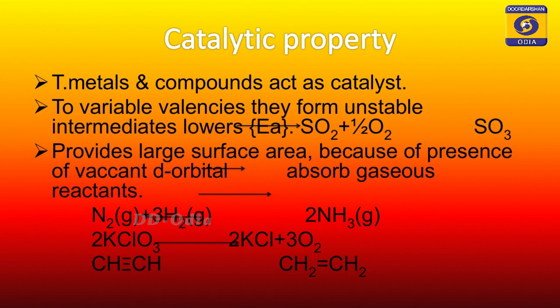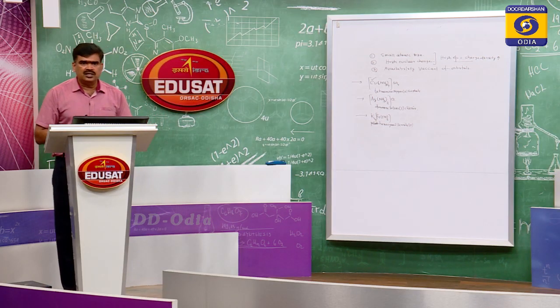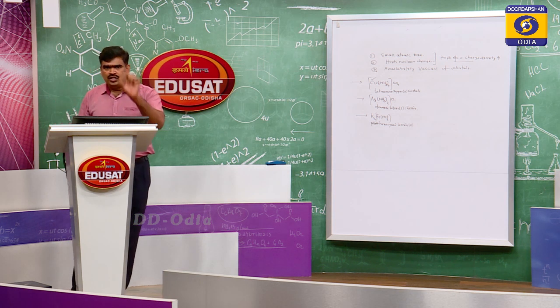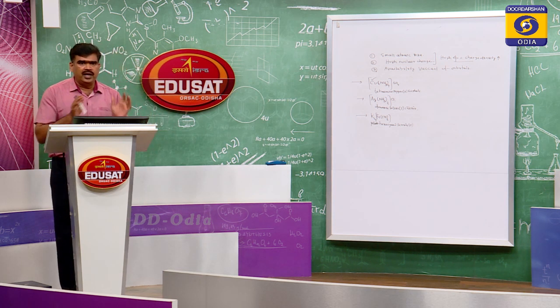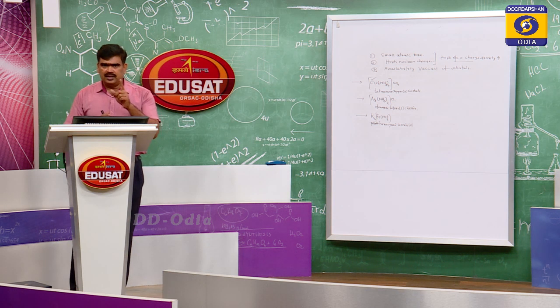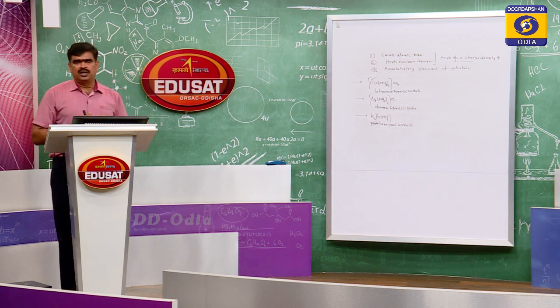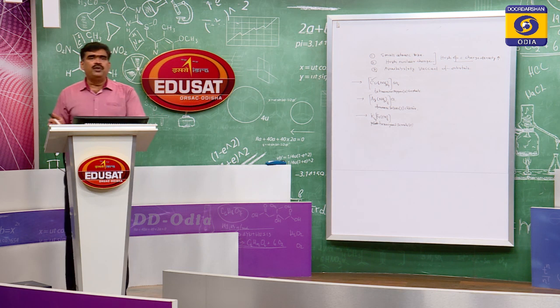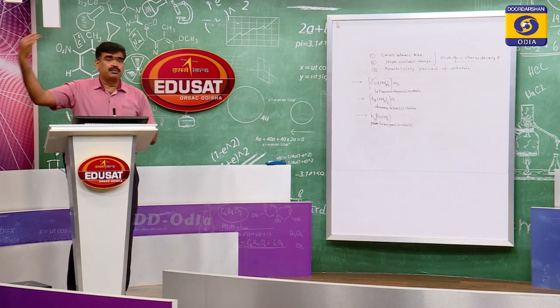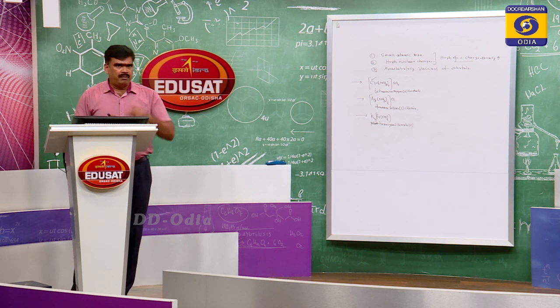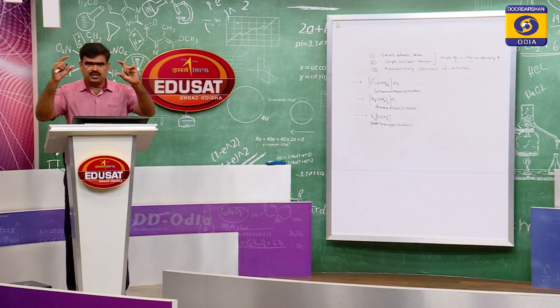The reaction's speed will either increase or decrease. It will increase or decrease the speed of reaction. And most of the catalysts are nothing but transition metals and their compounds. One of the famous reactions, you must have studied in the oxygen family: in the contact process, when we are manufacturing sulfuric acid, in the first step it was the formation of sulfur dioxide.